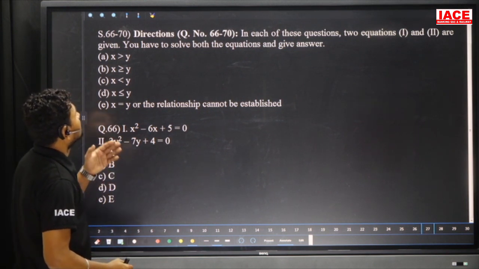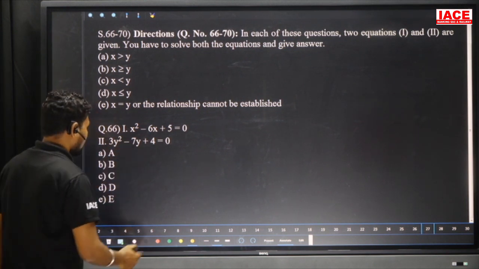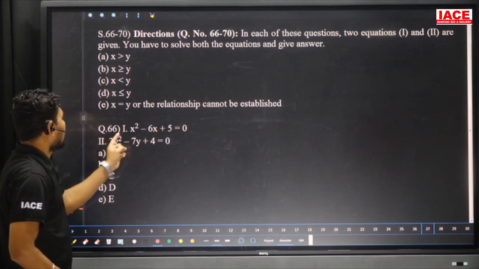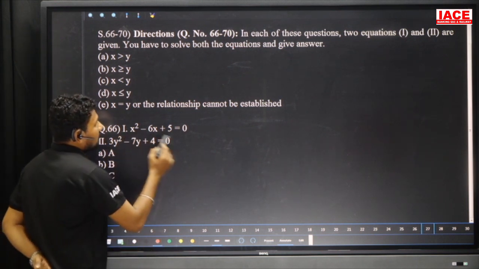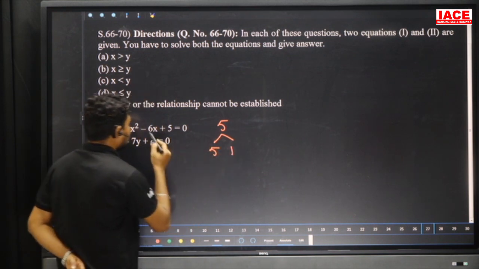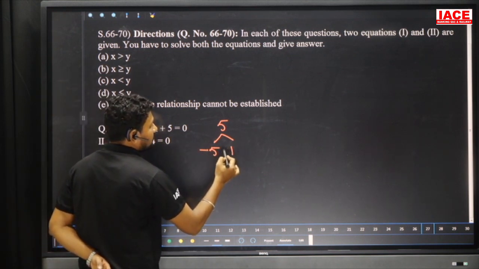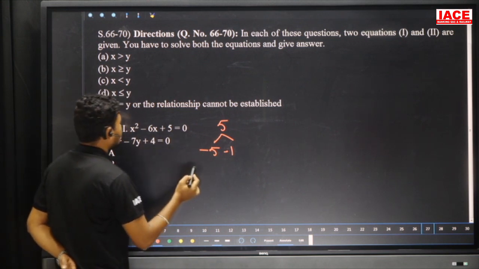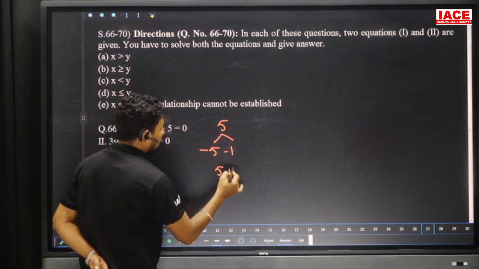Next, we have quadratic equations, questions 66 to 70. We have to solve and find the answers. Look here: x square minus 6x plus 5. Here we have to write the factors for 5. 5 1s are 5, 5 plus 1 is 6. Here the minus 6 gives minus 5 and minus 1. Finally it is becoming minus 6.